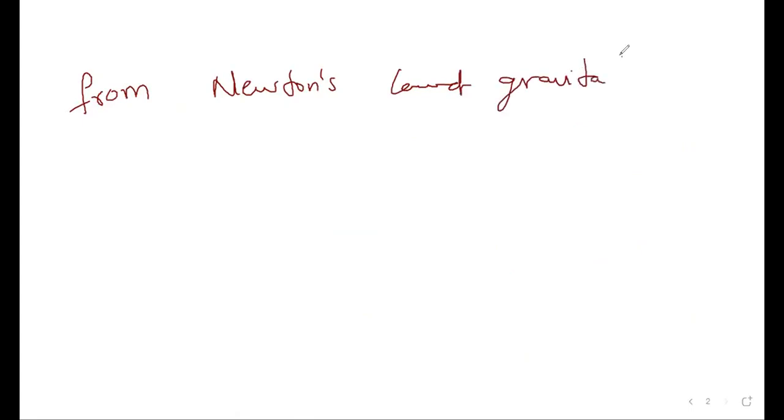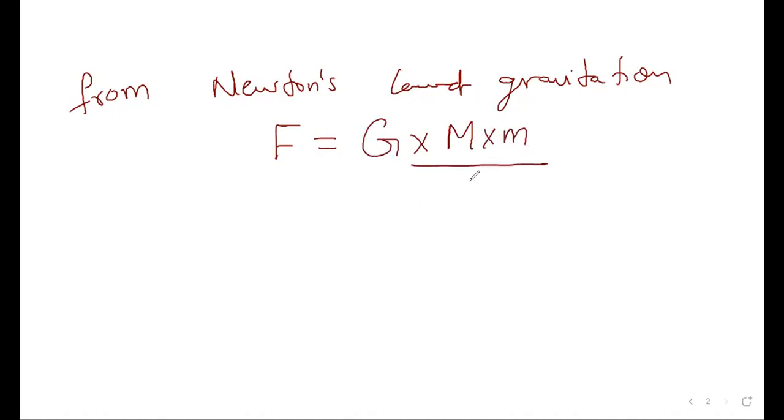That is clear. Now from Newton's law of gravitation, tell me, guys, what is F equal to? F equals capital G into M into small m divided by R square, capital R square, since r equals R. So this is the formula. Any doubt? Anybody can ask me here.